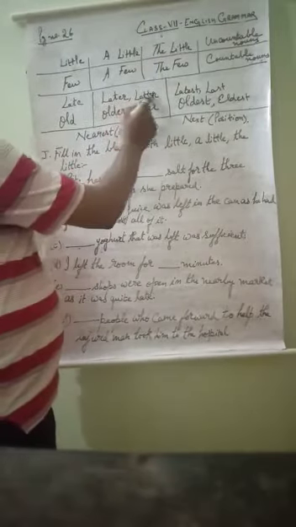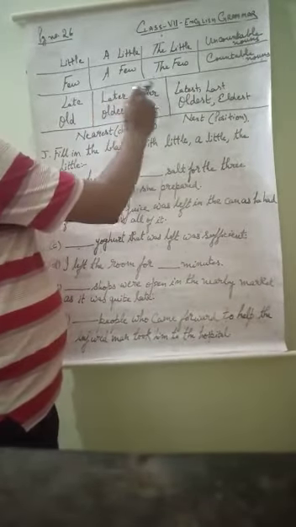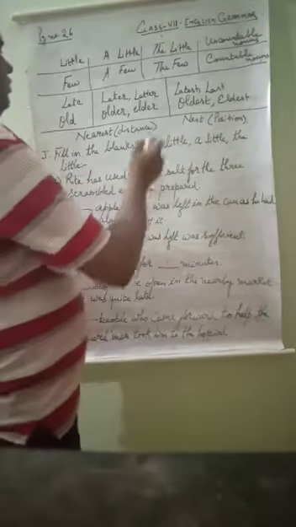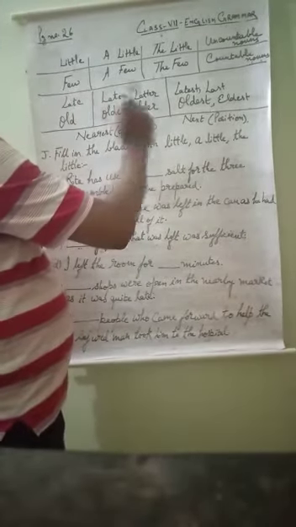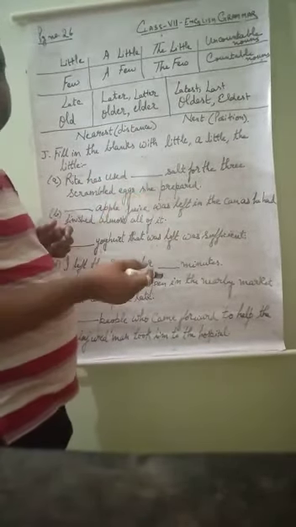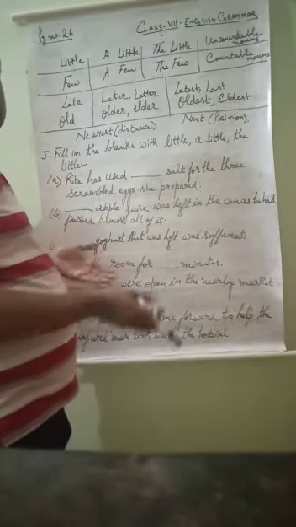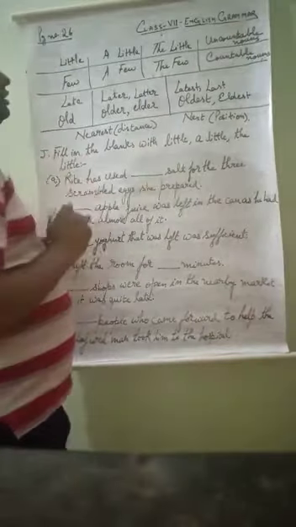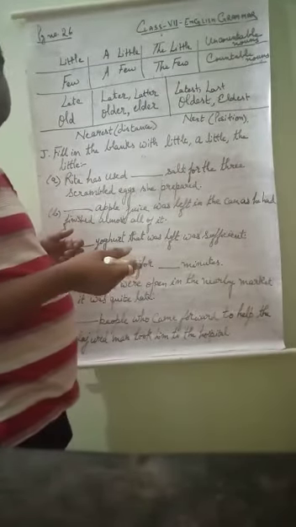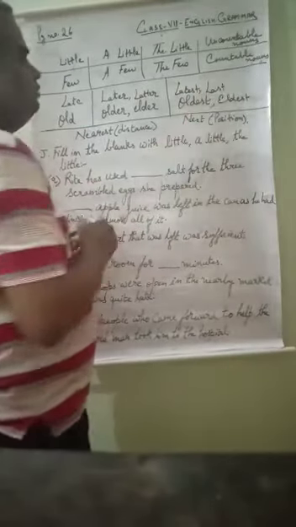Later and latter are both comparative degrees, but the use of these two words will depend upon the situation. When there is time, we will use later. When there is position, we will use latter. In the same way, latest, when there is time. Suppose this is the latest news of today. Latest means a very recent thing. But if I say I was the last person to reach the office, last is the position that I am using here.